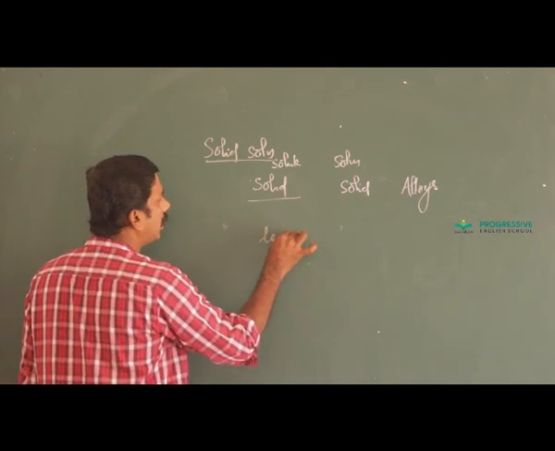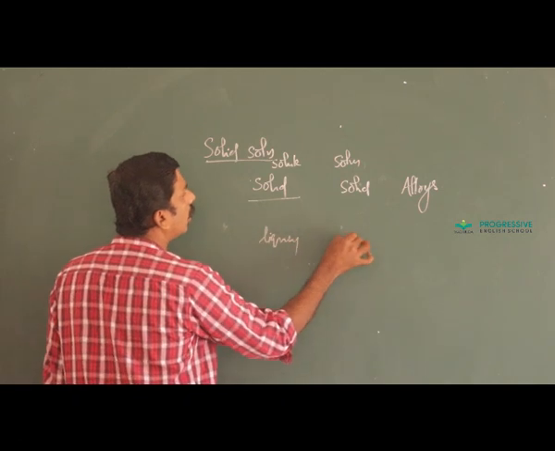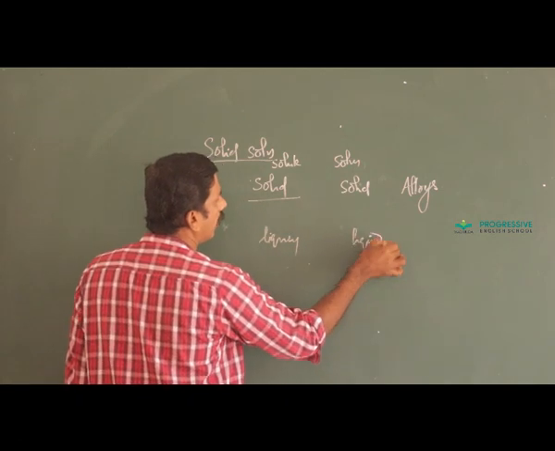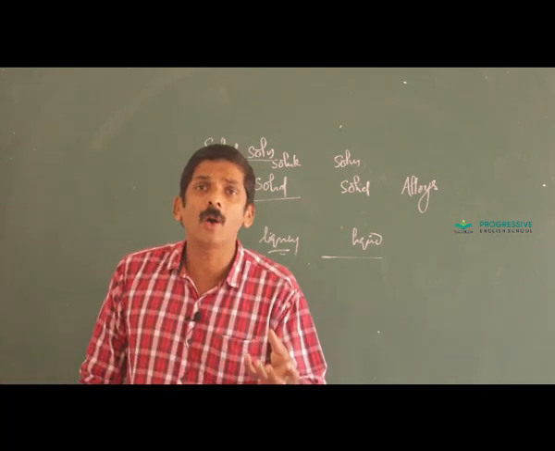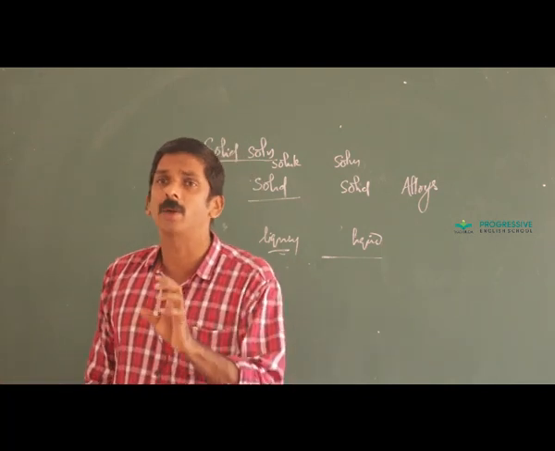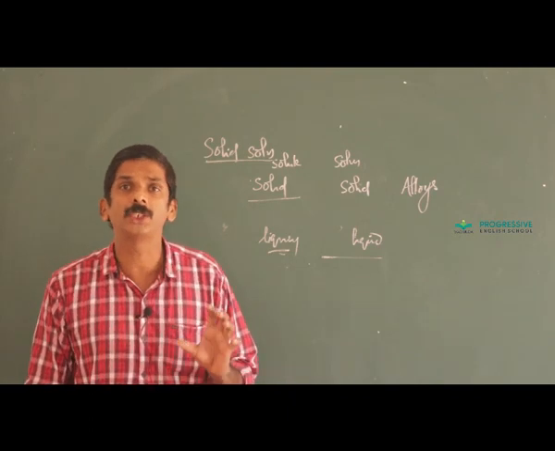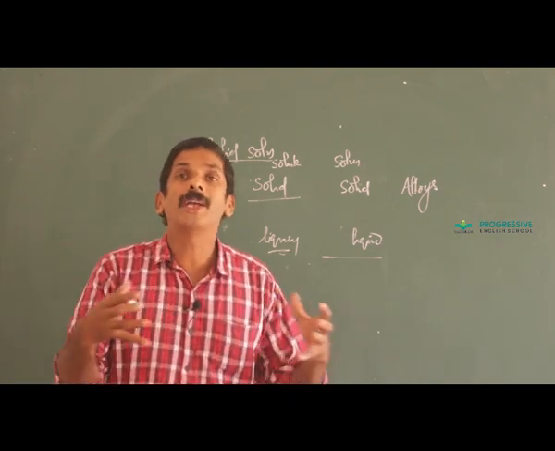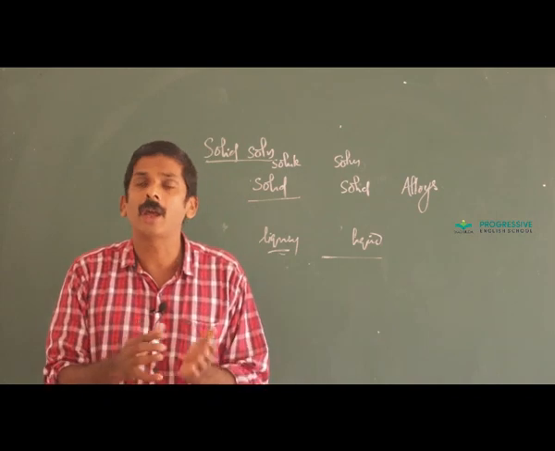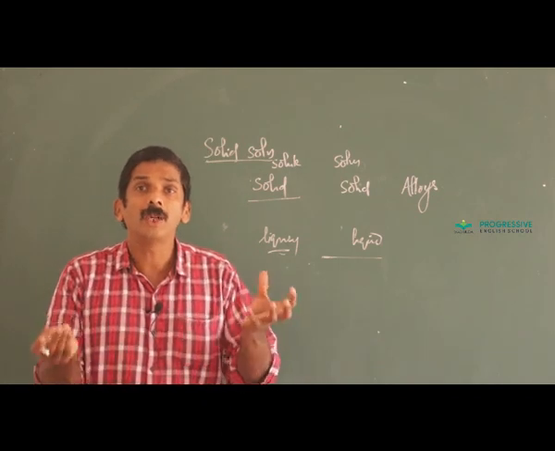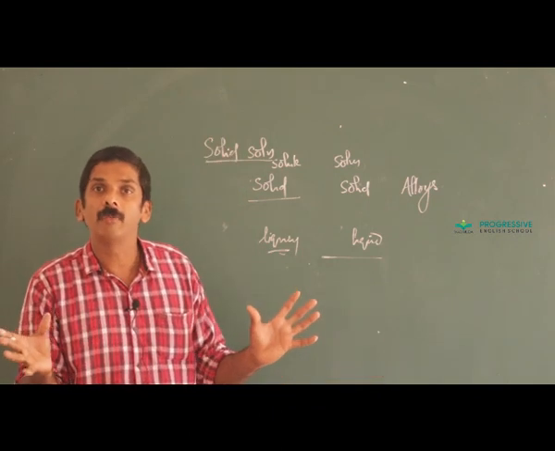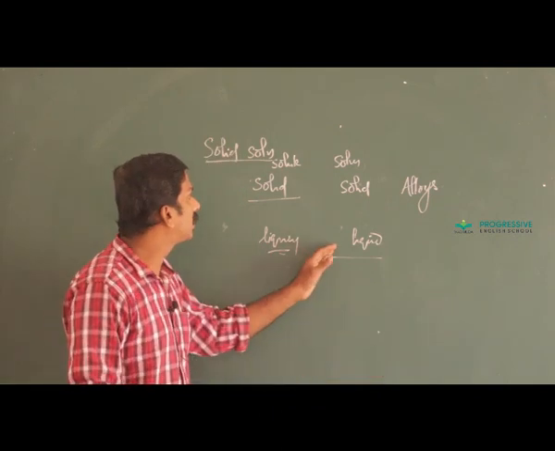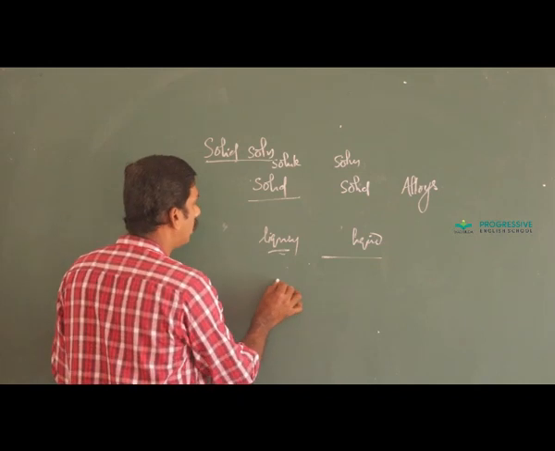Liquid solution, that is, solute and solvent are liquid. That is, alcohol and water. Alcohols are thoroughly miscible with water because of the remarkable property called hydrogen bonding. Due to the formation of hydrogen bonding, alcohol is thoroughly miscible with water, but once the alcohol is mixed with water, we are not able to separate alcohol and water from that mixture. That is an example of liquid solution.